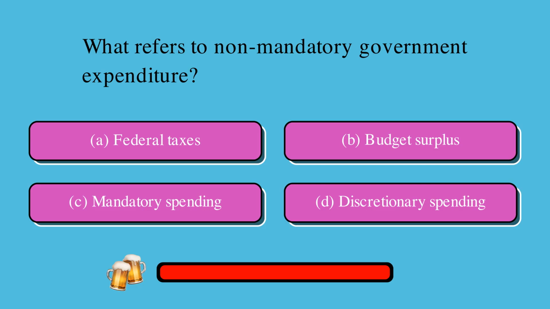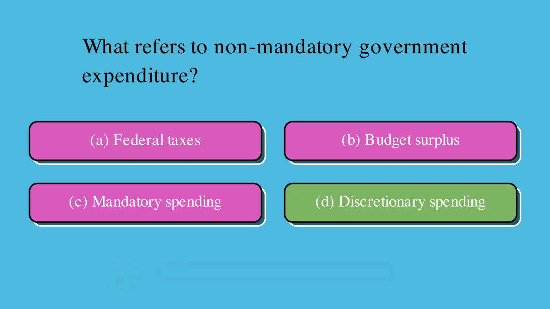What refers to non-mandatory government expenditure? Is it A, federal taxes, B, budget surplus, C, mandatory spending, or D, discretionary spending? The correct answer is D, discretionary spending.